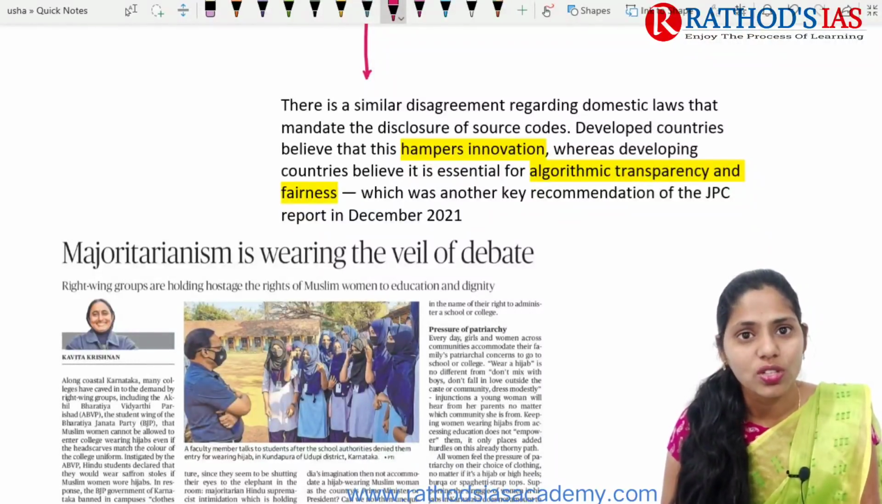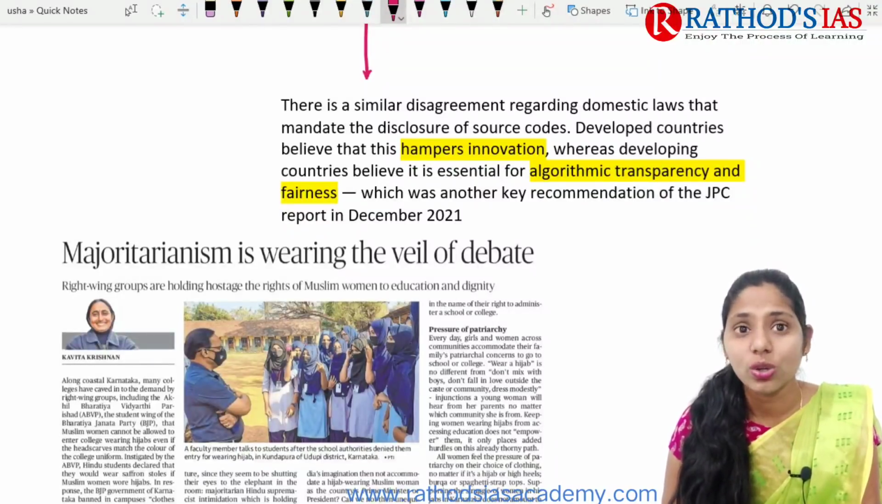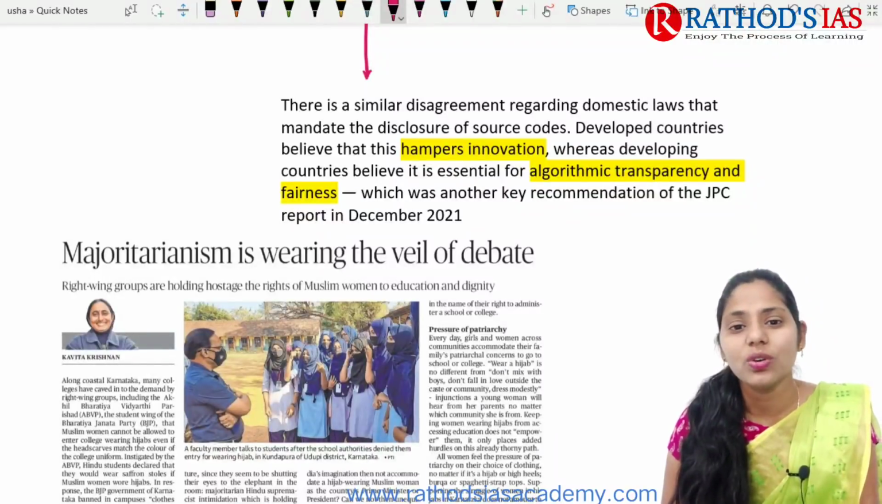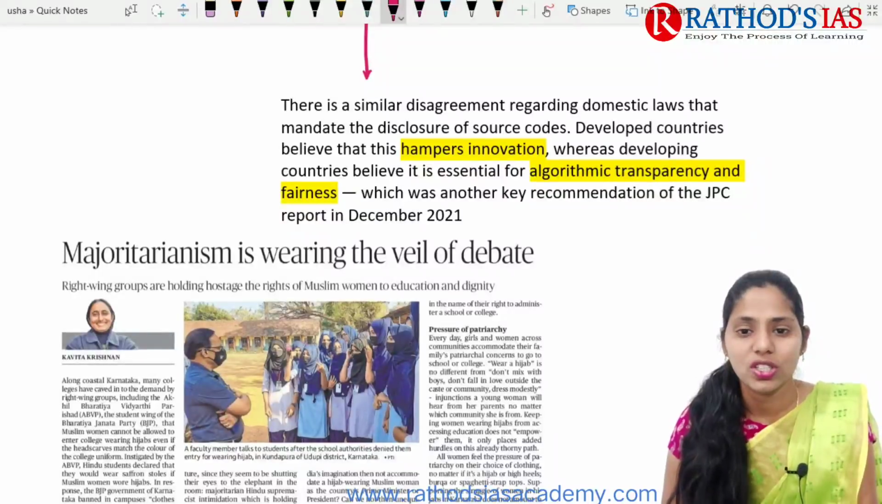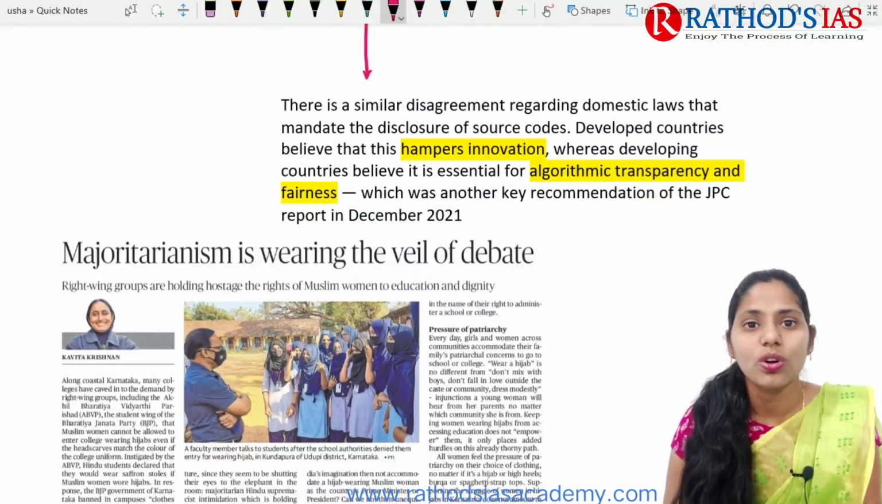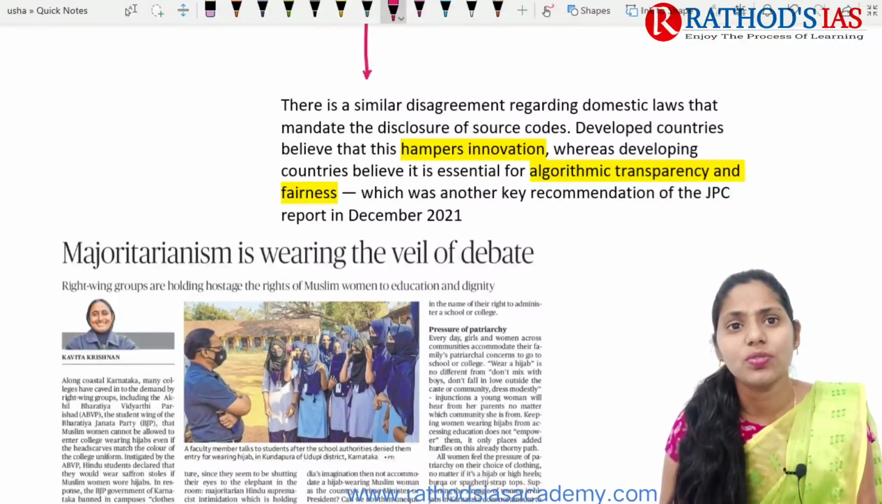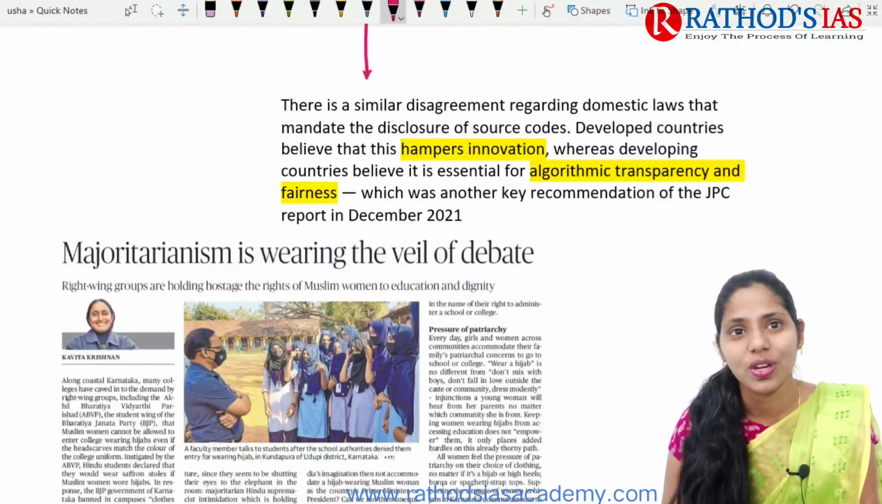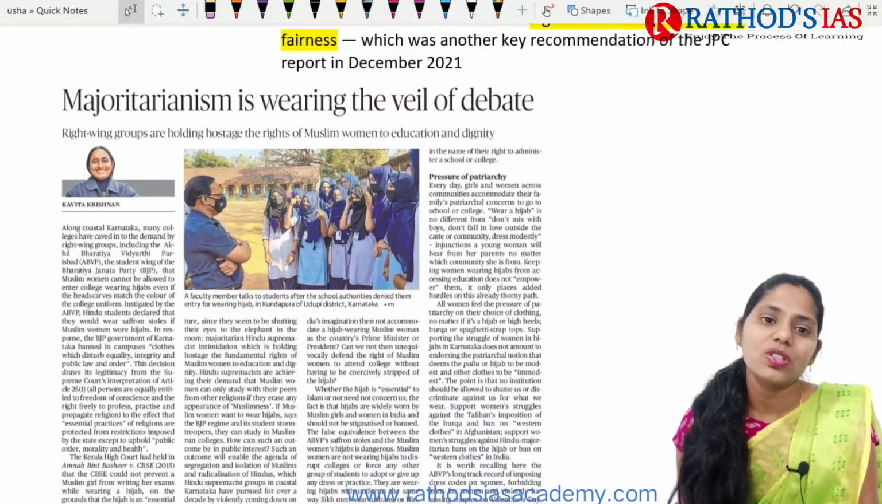So these domestic laws are mainly focusing on disclosure of source codes, and developed countries believe that whenever they go for this disclosure of the source code, it will also hamper their innovation. Actually, this disclosure of the source code is very much helpful for algorithmic transparency as well as fairness. So these are also some important recommendations of this Joint Parliamentary Committee report in December 2021. This is the gist of this topic and I hope it is very much clear. Now let us see the next topic.